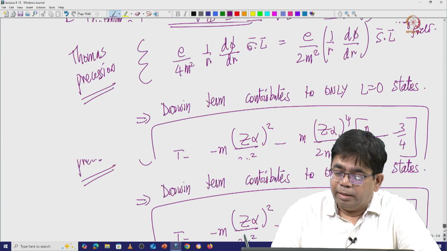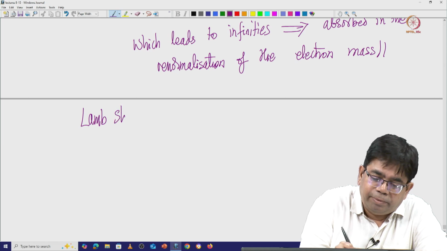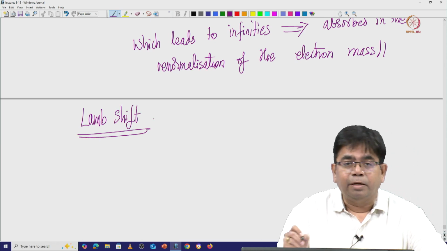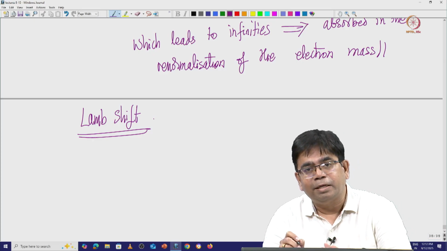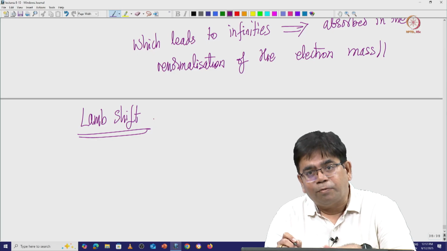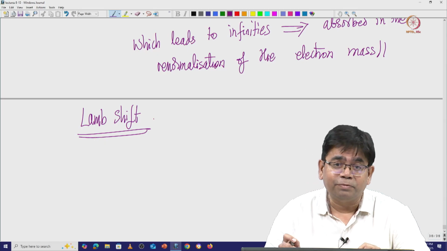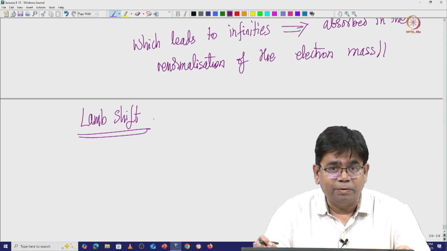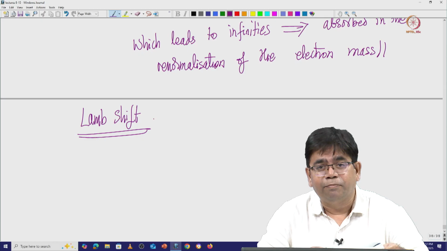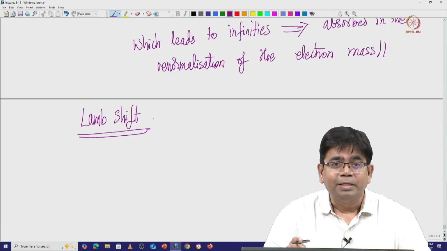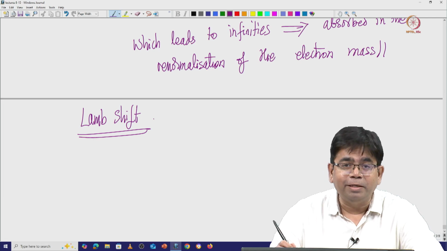This effect is seen, and this effect is called the famous Lamb shift. Now again, you remember that the hydrogen atom is a non-relativistic system, but there are quantum field theory effects in a hydrogen atom. They are very tiny, but they can be observed. The calculation is quite involved, but there are very famous people who seem to have done it very fast, like Bethe, who is supposed to have done it in an airplane.